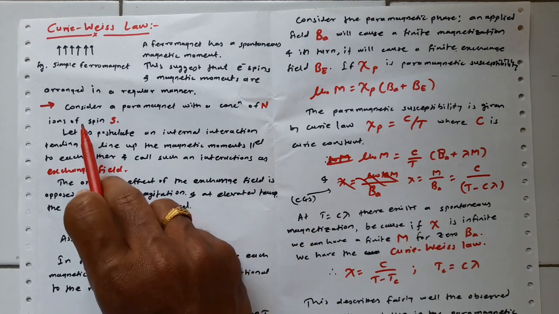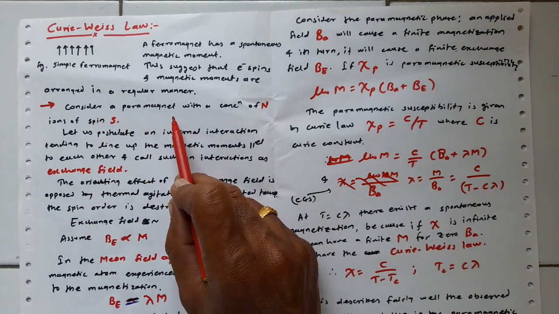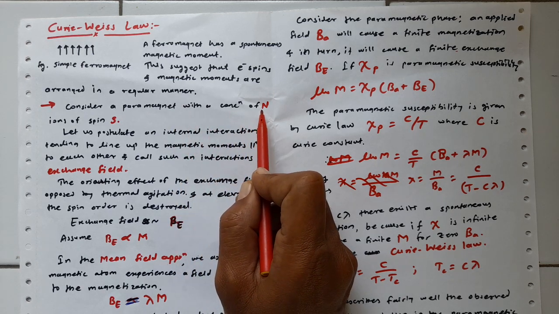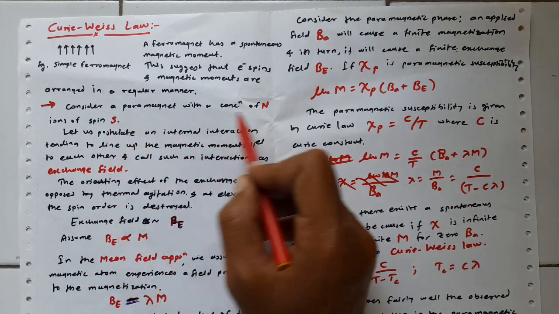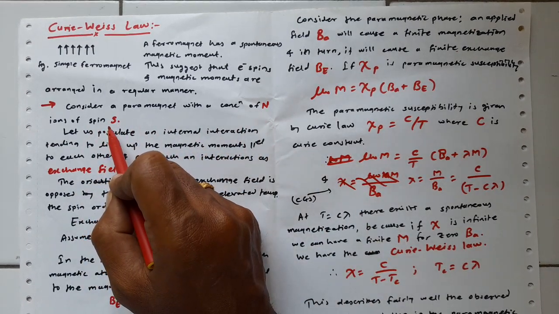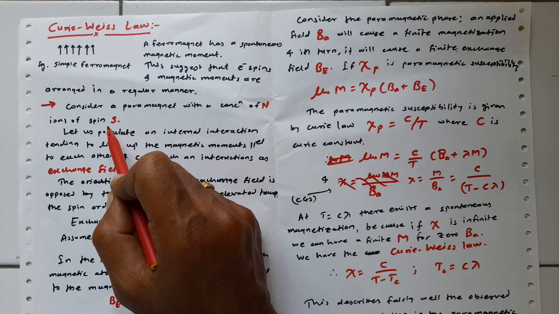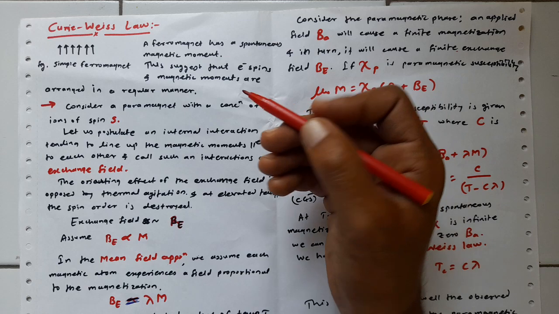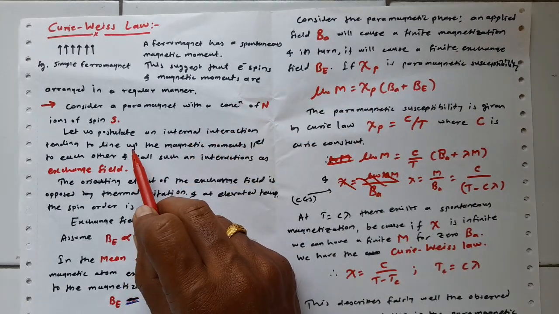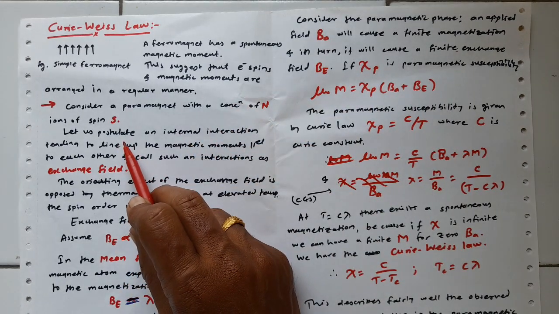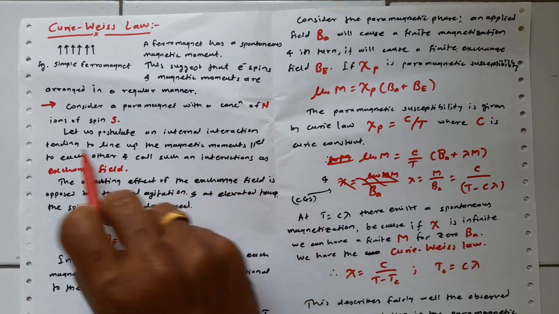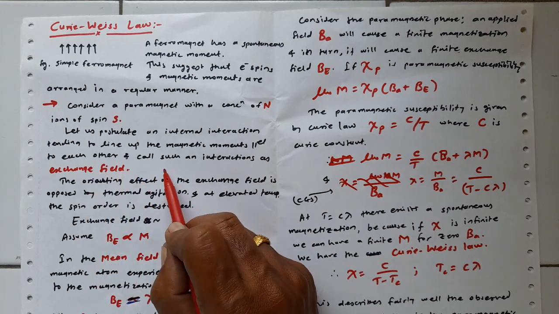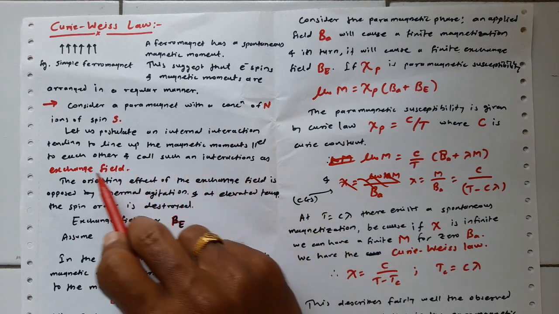Here, let us consider a paramagnet with a concentration of n ions of spin s, and the internal interactions tending to line up the magnetic moments parallel to each other. We postulate that these internal interactions, which tend to line up the magnetic moments parallel to each other, constitute an exchange field.